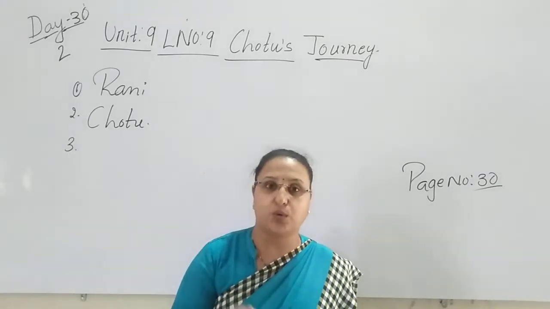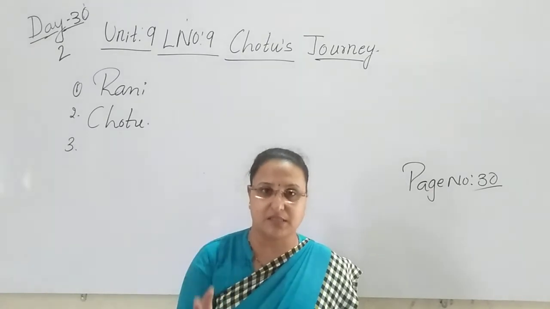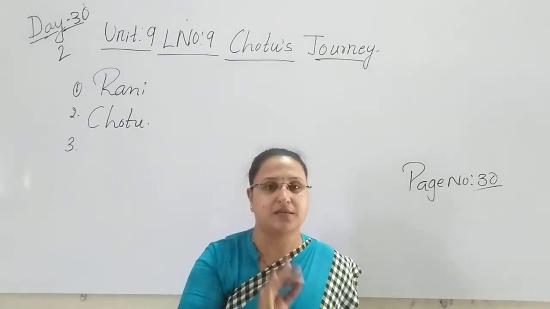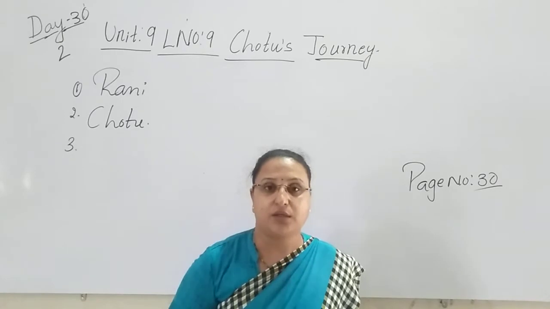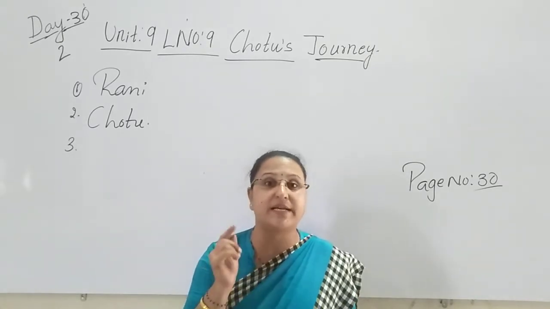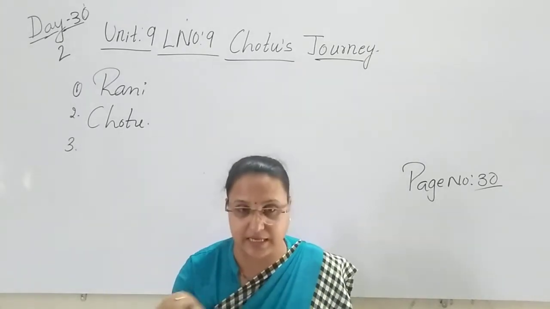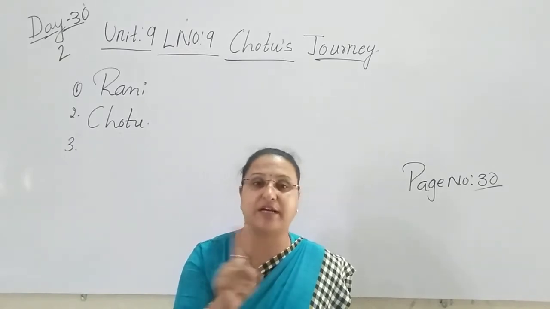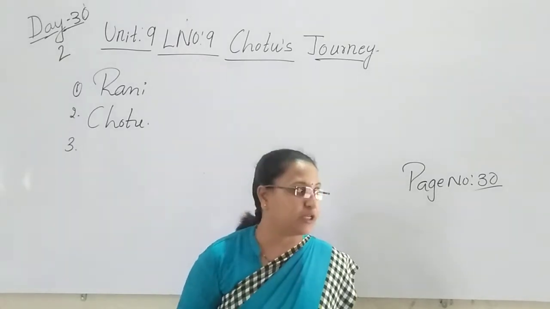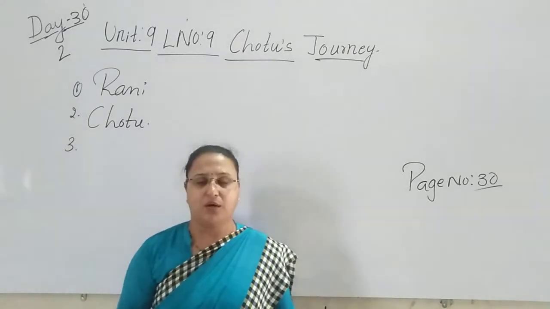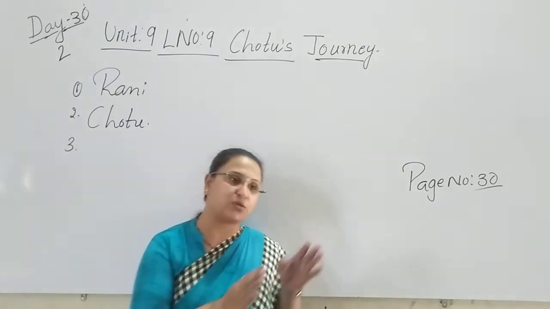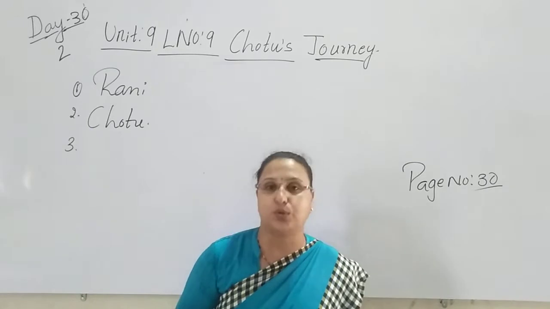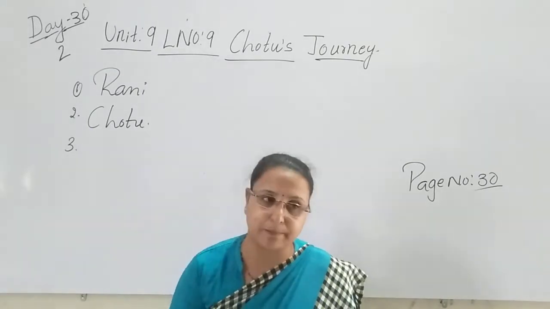They used to always think that this Chotu elephant should never be alone. One or the other elephant was always with Chotu. They never left that elephant alone.